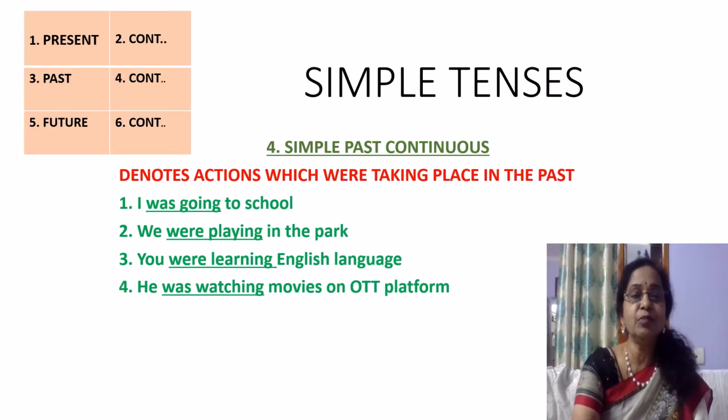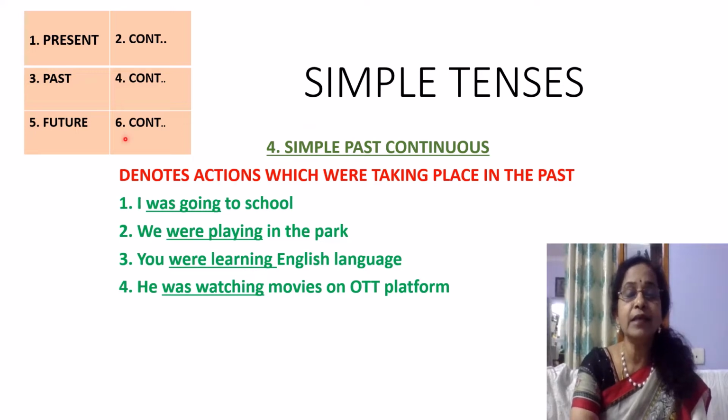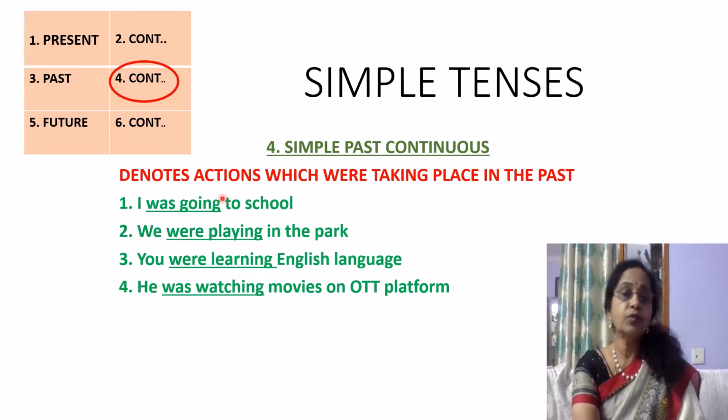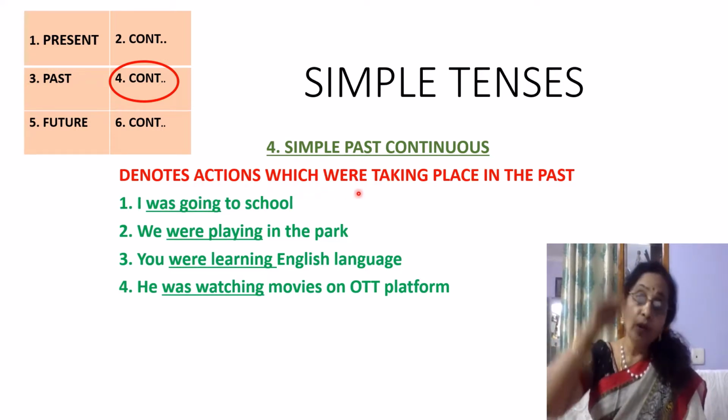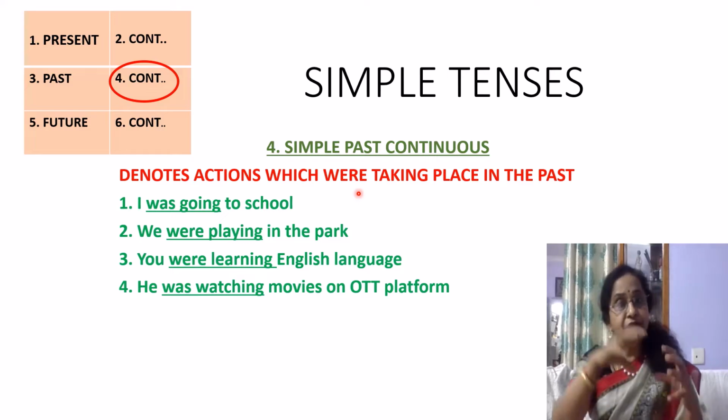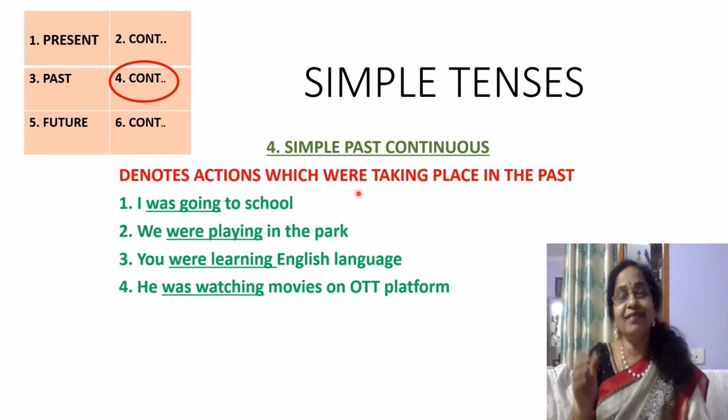So next we will move on to simple past continuous tense. This is the fourth one. So what happens in simple past continuous? It denotes actions which were taking place in the past continuously, but they were taking place in the past.